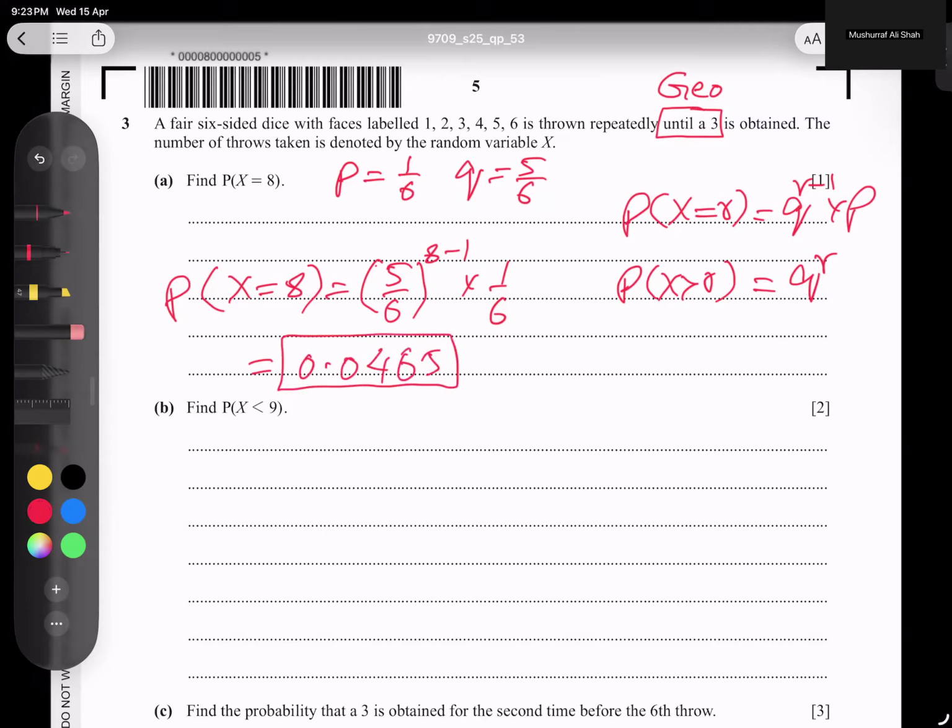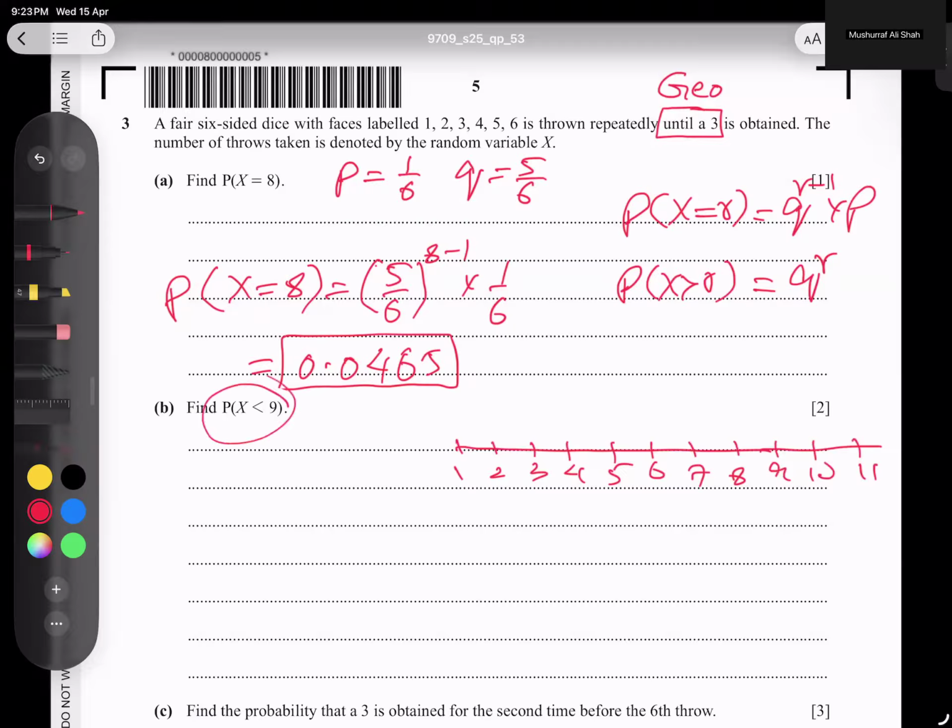And what is the next part? Now we have to talk about less than 9. It says less than 9. The best technique, if you're confused, since there is a lot of risk of making mistakes here, is to draw a number line: 1, 2, 3, 4, 5, 6. No need to make all of them, but for the sake of your understanding I'm making 9, 10, 11 onwards.